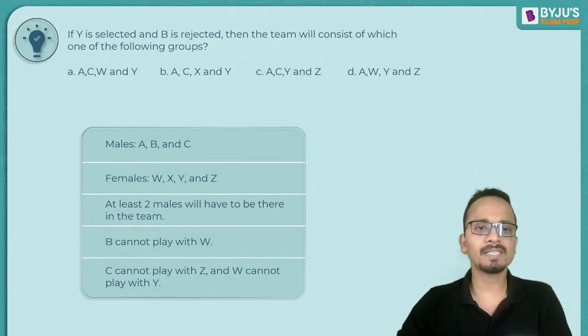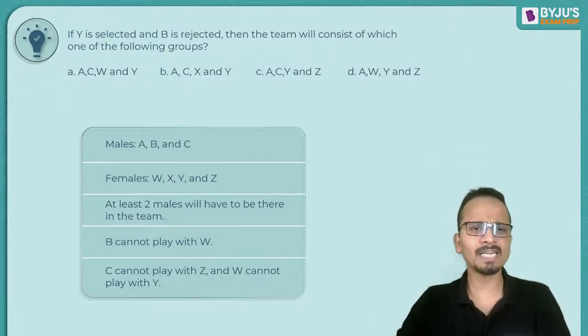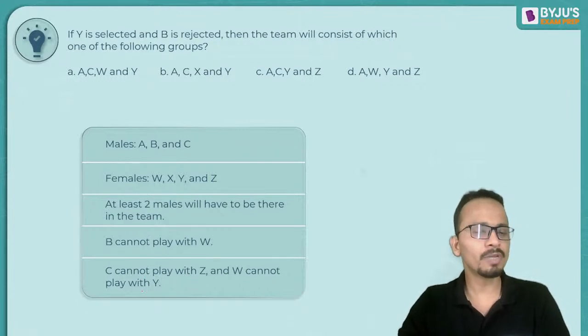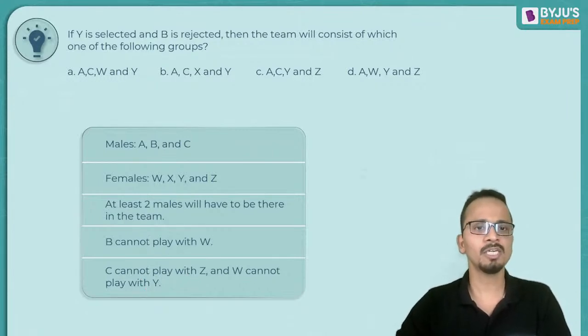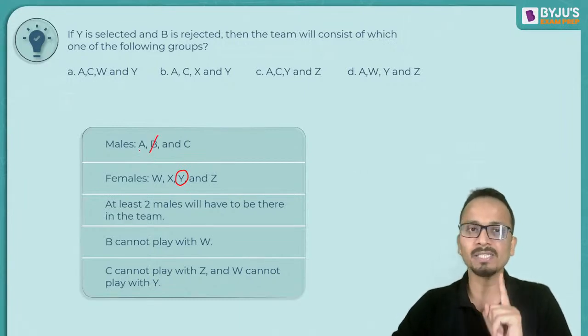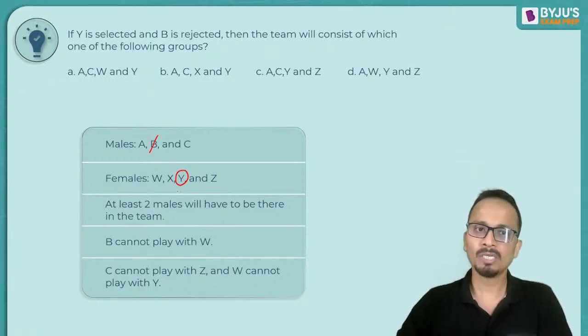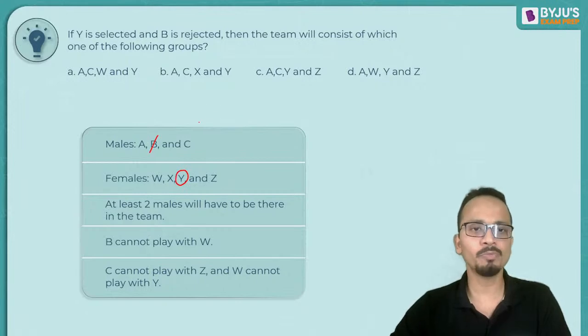Now if Y is selected, so 3 males ABC, 4 females WXYZ, the condition says that at least 2 males will have to be there in the team. B cannot play with W, C cannot play with Z, and W cannot play with Y. And the question says that if Y is selected and B is rejected. Now if B is rejected, one of the males is already rejected and the team should have at least 2 males.